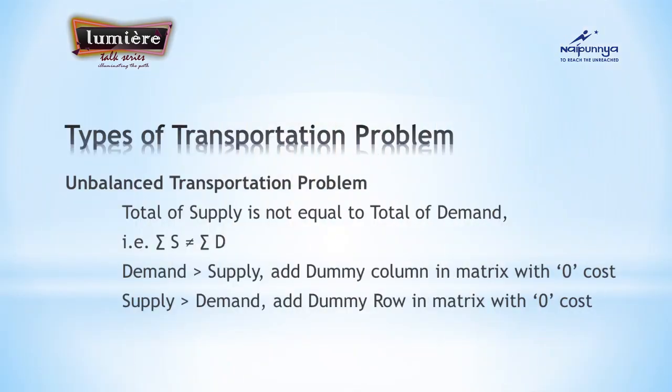The second case is the unbalanced transportation problem. Here, the total of supply may not be equal to the total of demand. Supply can be greater than demand or demand can be greater than supply. In such situations, we must add an additional row or column with zero entries to make it a balanced one. We cannot solve an unbalanced problem. First, you have to convert the given problem to a balanced one. For that purpose, we must add the dummy row or column wherever necessary with zero entries.